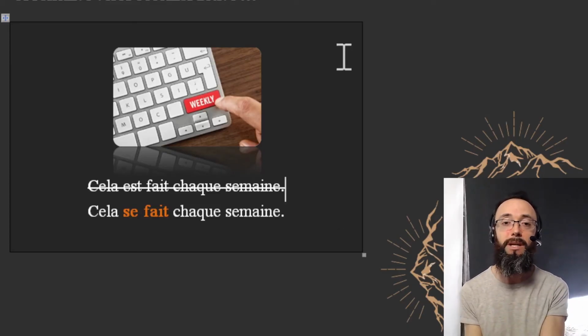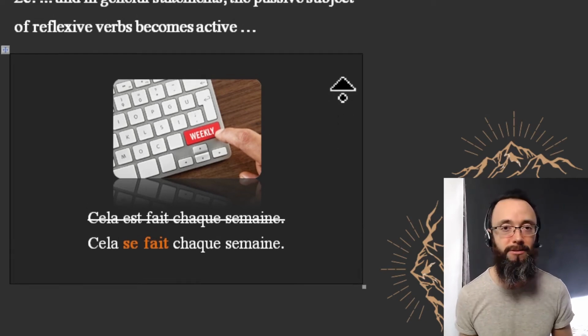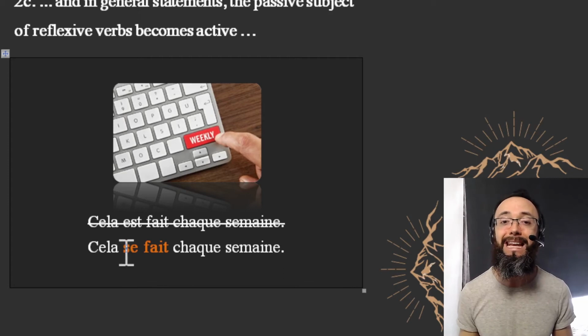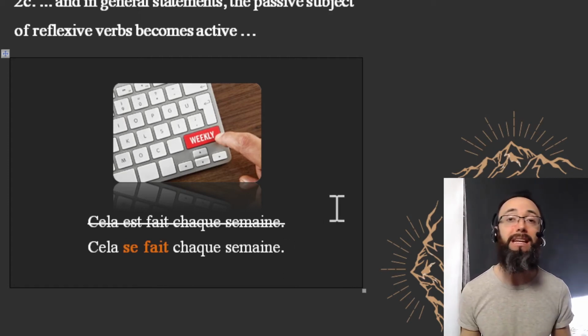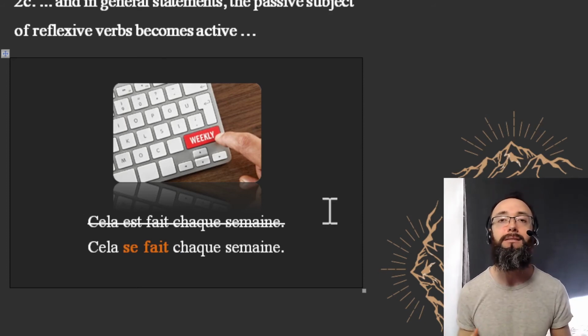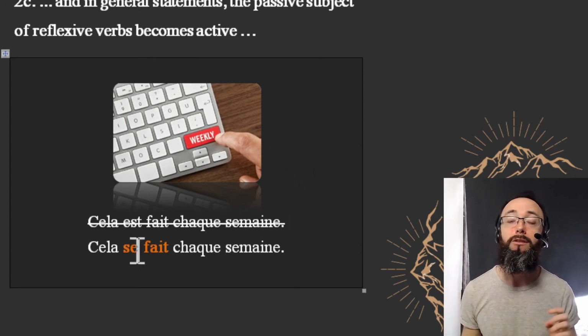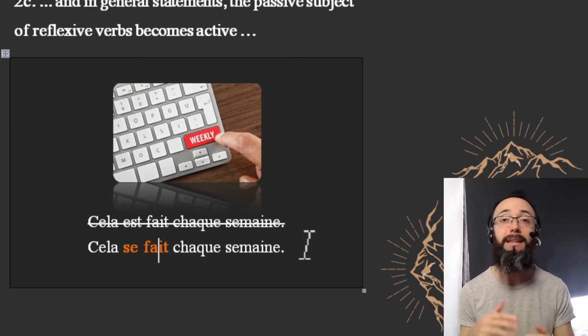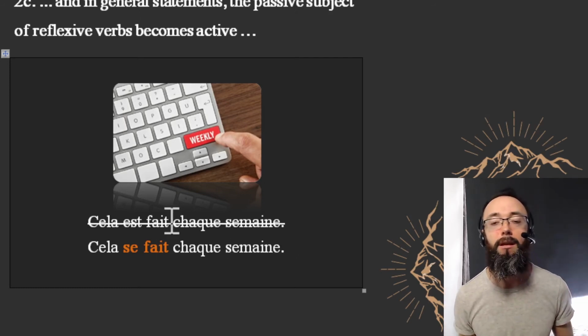Cela est fait chaque semaine. It's not nearly as French as saying cela se fait chaque semaine. It is done every week. But in English, you would have it is done every week, it is performed every week, it is executed every week. In French, you're going to prefer the reflexive version of the verb to do, to make, in order to make that sentence French. It is done every week. Cela se fait chaque semaine.